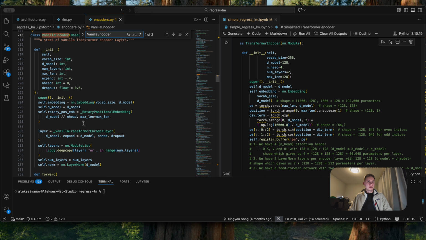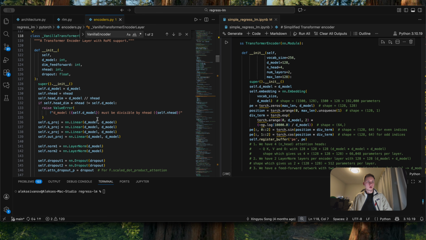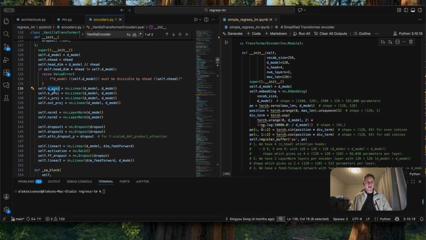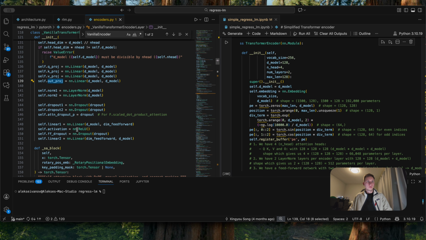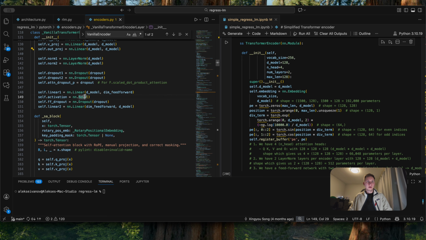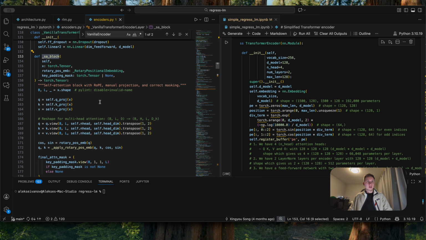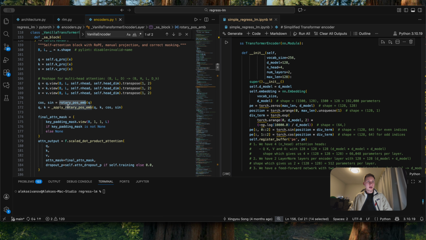Let's have a brief look at the vanilla transformer encoder layer. This is the transformer encoder layer with the RoPE support. It defines the query, key, value and the output. It has 2 normalization layers, it has a dropout, and then it uses ReLU as the activation function. This is the self-attention block. As you can see, it passes the rotary position embedding, and as we talked a little bit earlier, it applies rotary position embedding directly during the attention computation.